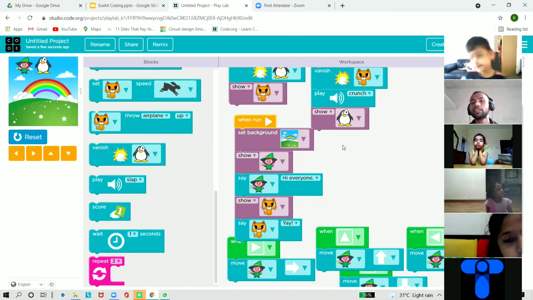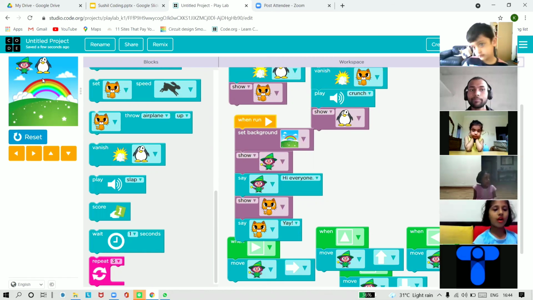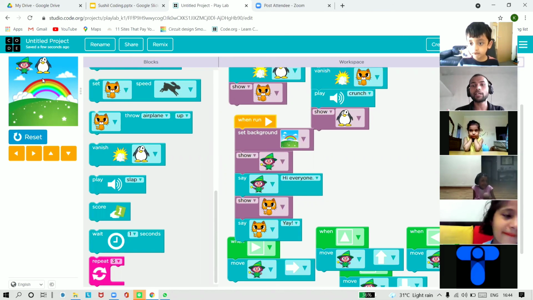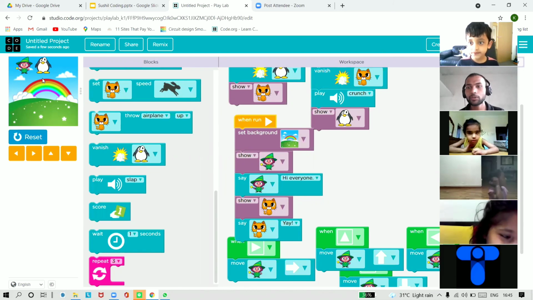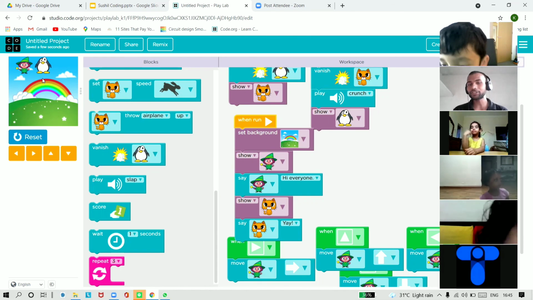Does anyone have any confusion or any doubt about how this magic is happening, how this magician is going upward, downward, right, left, or how the cat is converted to the penguin, or how we get the cat back from the penguin? Anyone have any confusion? Just let me know. No, I don't have. Okay, so all of you enjoyed the session?